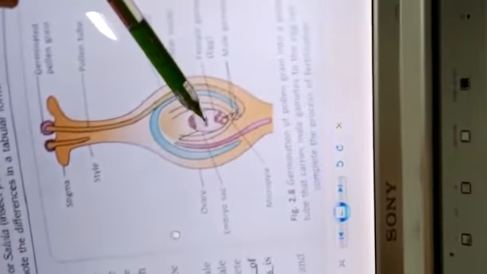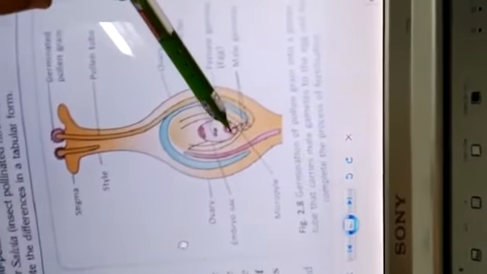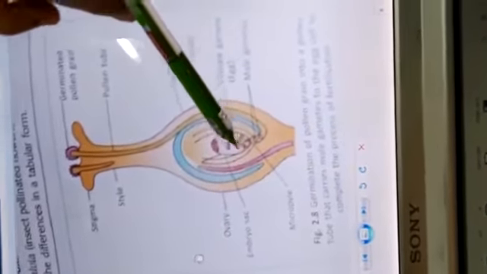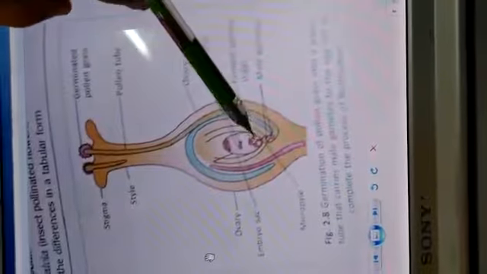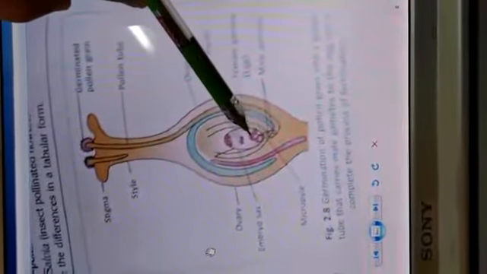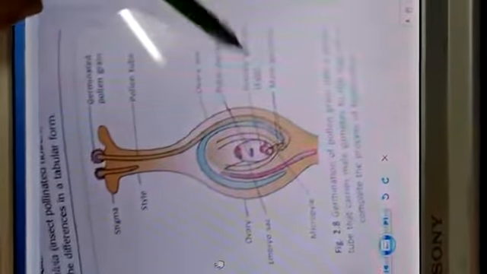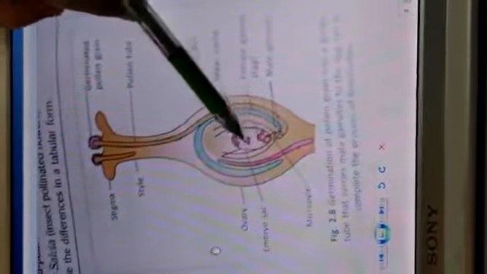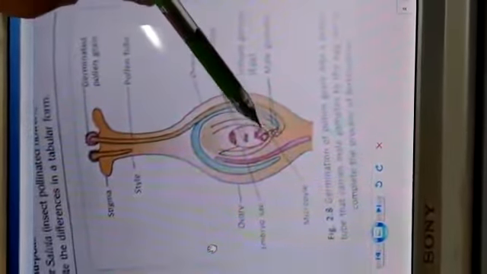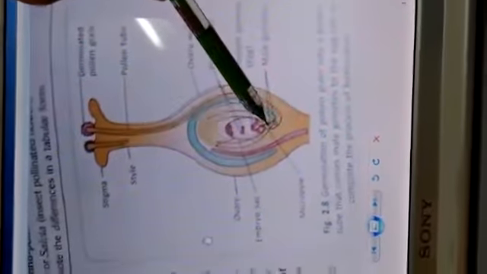Now inside the embryo sac are cells and nuclei. These are the antipodal cells. Inner to them are two polar nuclei, two free nuclei. Then there are three cells, three nuclei over here. The outermost are called synergids and the innermost is the female gamete, that is the egg.